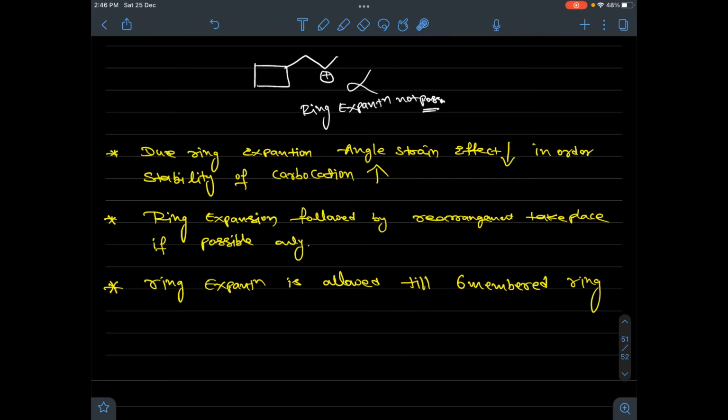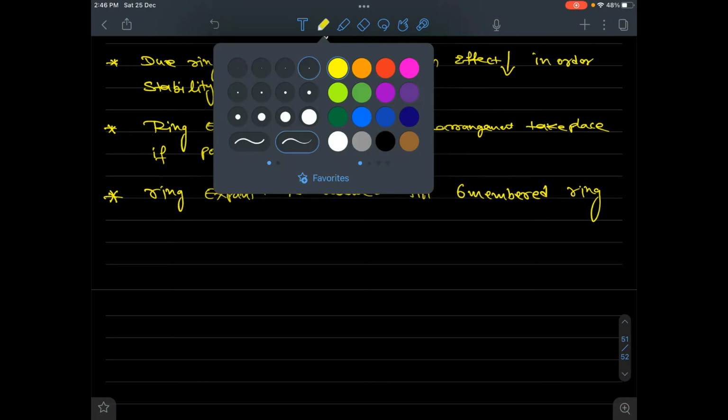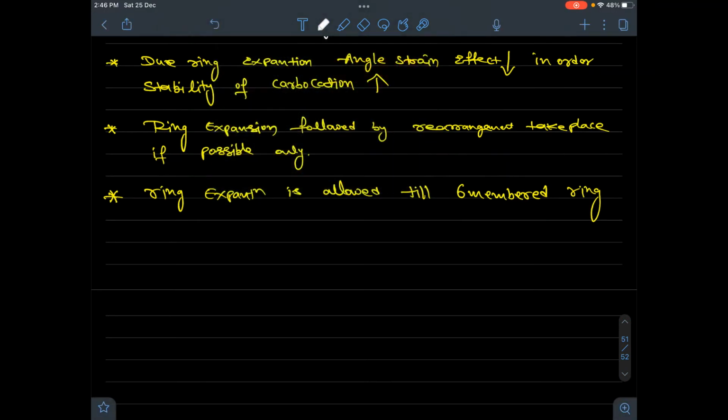Okay, now we will see how ring expansion will be done. With 1 or 2 examples you will understand better. The example 1 is given. A 3-membered compound has halogen here.